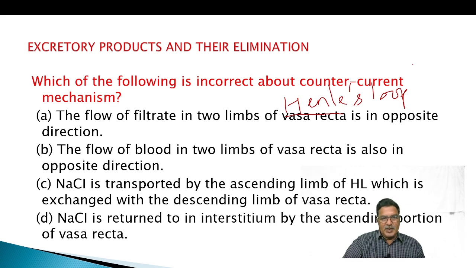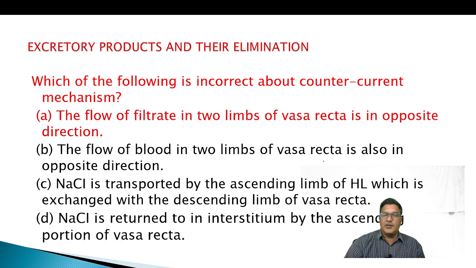The sodium chloride is transported by the ascending limb of Henle's loop, which is exchanged with the descending limb of vasa recta. We need the incorrect statement here. Sodium chloride is returned to the interstitium by ascending portion of vasa recta.